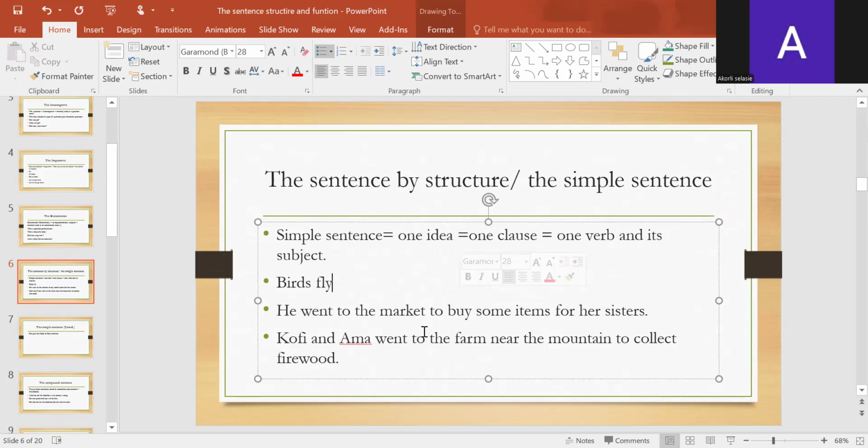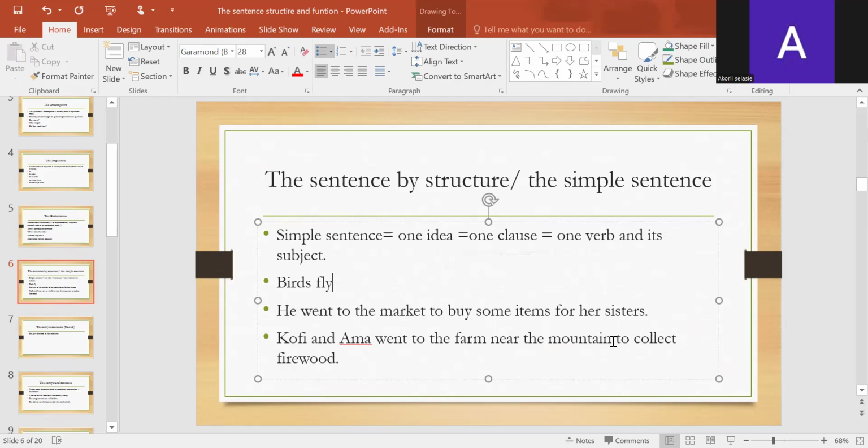Very good. Kofi and Amma went to the farm near the mountain to collect firewood. Here, I told you that a simple sentence can have a compound subject, and that doesn't make it a compound sentence. The only main verb here is went. As we saw above, to collect is non-finite. It doesn't have its own subject, so it's not a main verb.